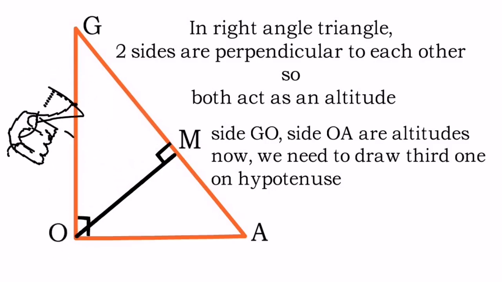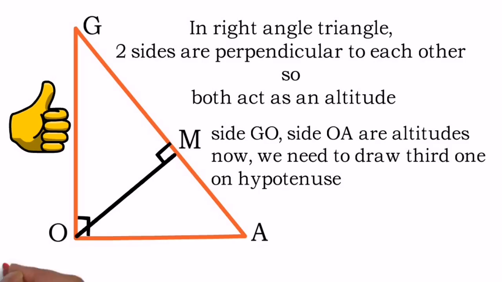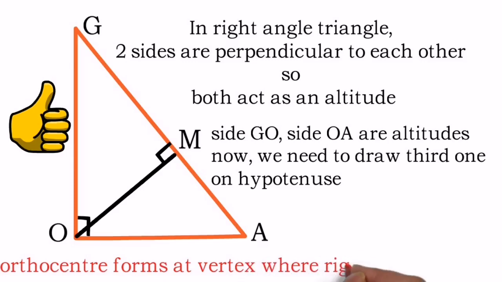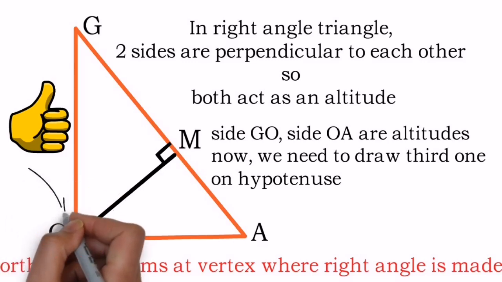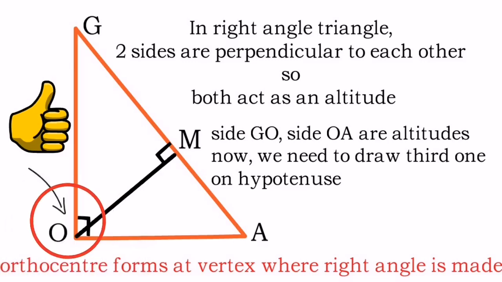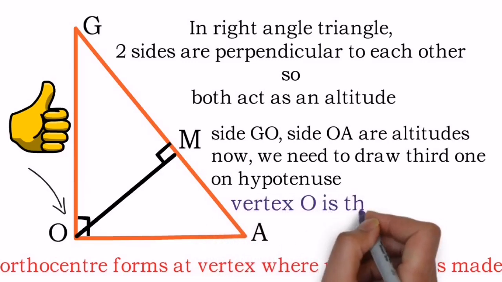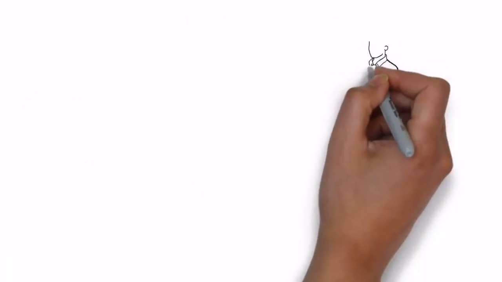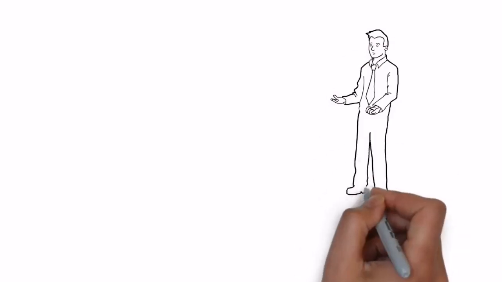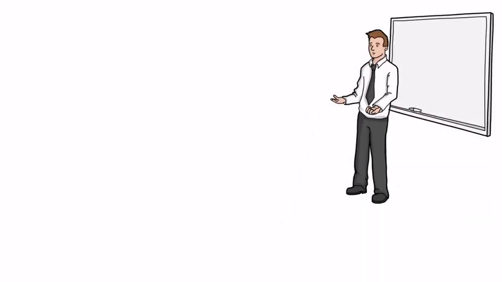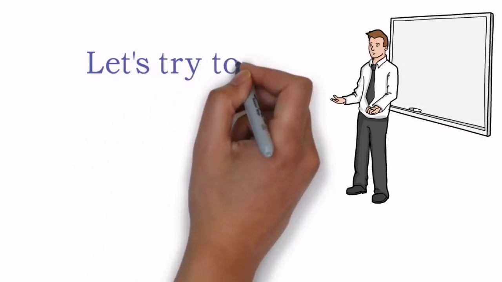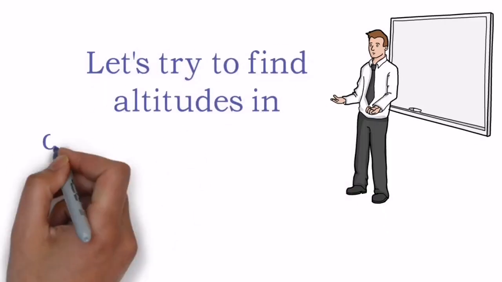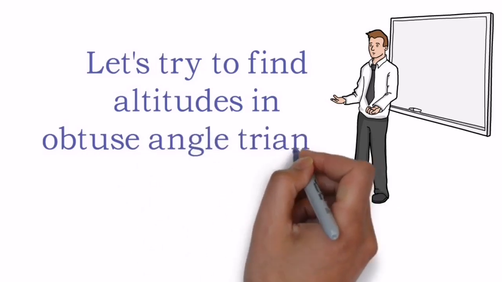But where is the orthocenter presently? Can you identify the orthocenter? GO and OA are presently two altitudes which are given already, and OM is the third one. So all these three are meeting at point O, and that is why point O, where the right angle is formed, is nothing but the orthocenter. Orthocenter means the point where all three altitudes meet each other. Now as we have understood how to draw the altitudes in a right angle triangle and acute angle triangle, let's try to find altitudes in an obtuse angle triangle.